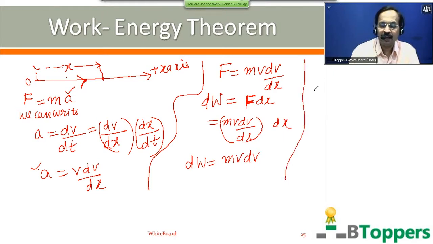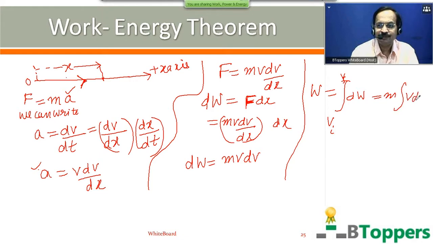So total work done by the resultant force on the body when the velocity changes from vi to vf can be found by integrating dW between the limits vi to vf. The mass m can be treated as a constant in the integration, so you can put m outside the integral symbol. So integral of v dv will be equal to v square by 2.